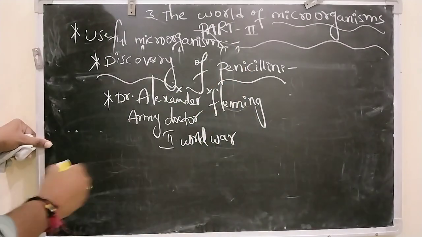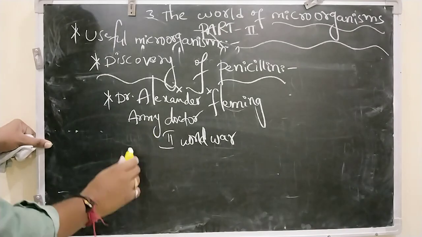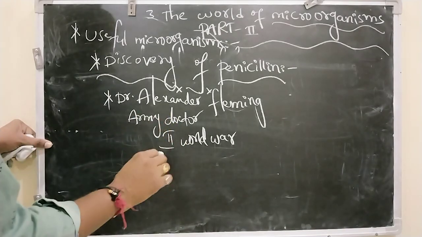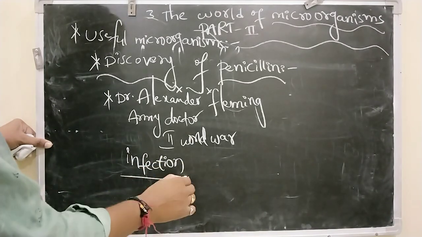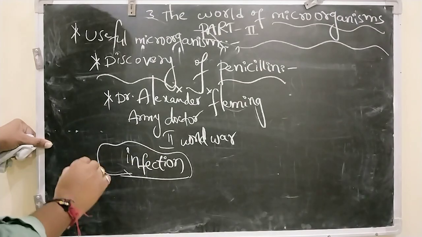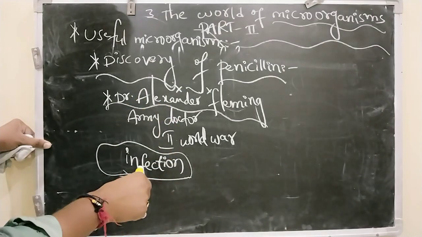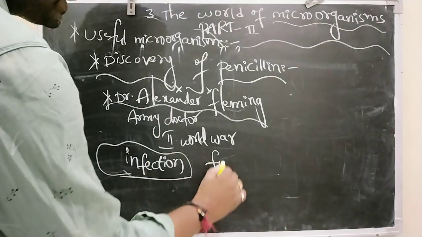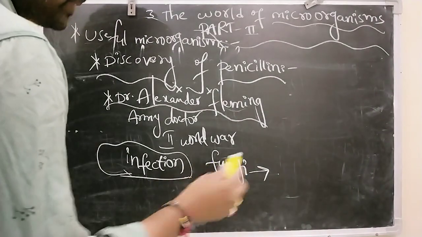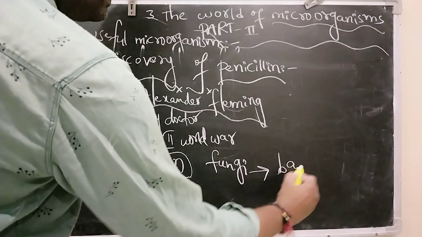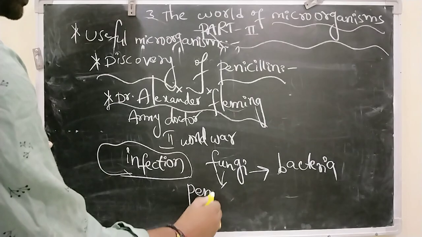He observed that most of the soldiers who were injured by bullets or wounds died because of the infection which was occurring around the wound. This is what was observed by Dr. Alexander Fleming. One day while he was working in his lab, he observed that a group of fungi was killing or clearing the presence of bacteria. He identified that fungi as Penicillium notatum.